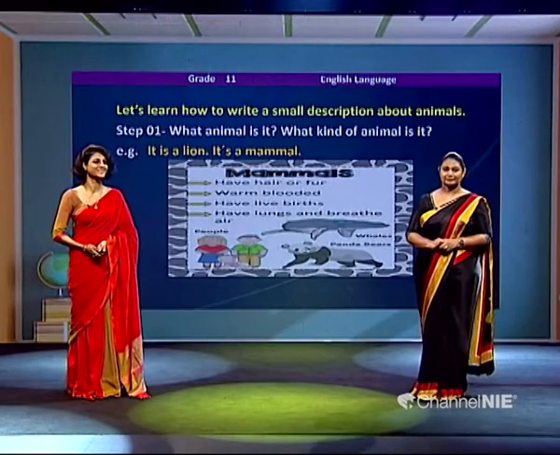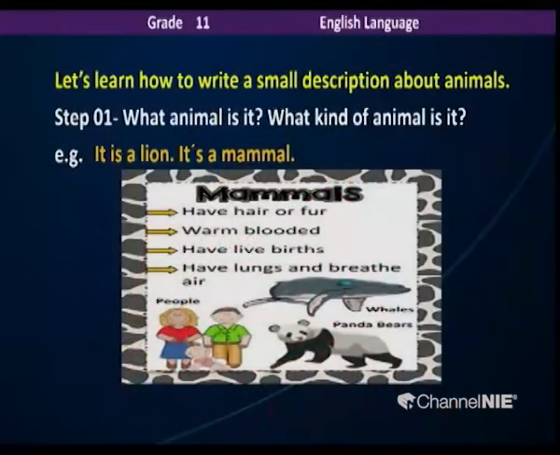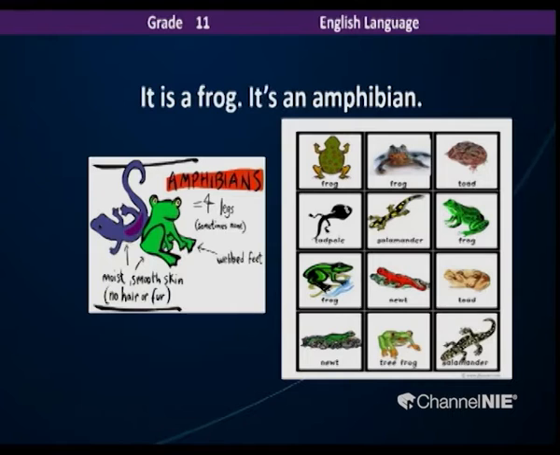We are mammals. So we have hair. Well, not much fur I would say. And warm-blooded we are. And we have live births. And we breathe. So we are definitely mammals. And that's the first type. And next, it's a frog. It's an amphibian. So the characteristics of amphibians?